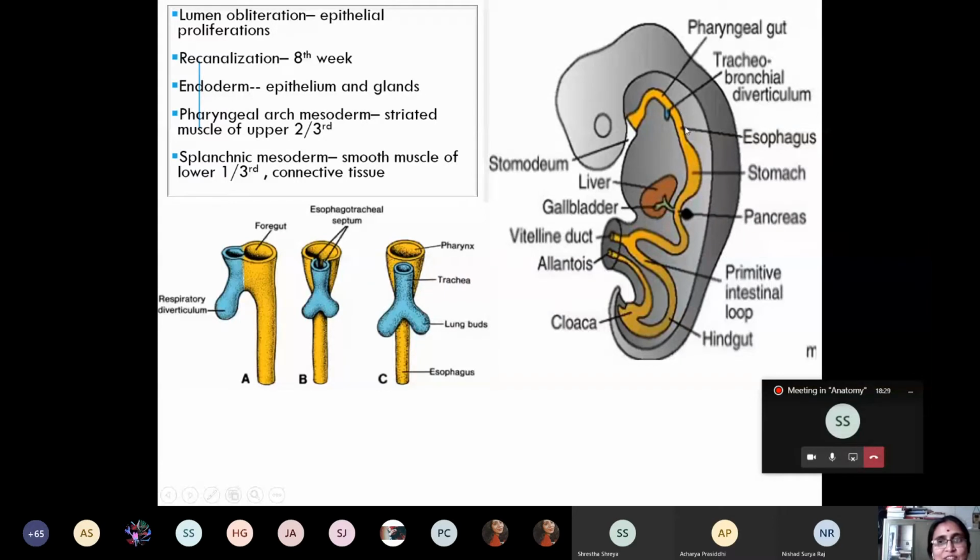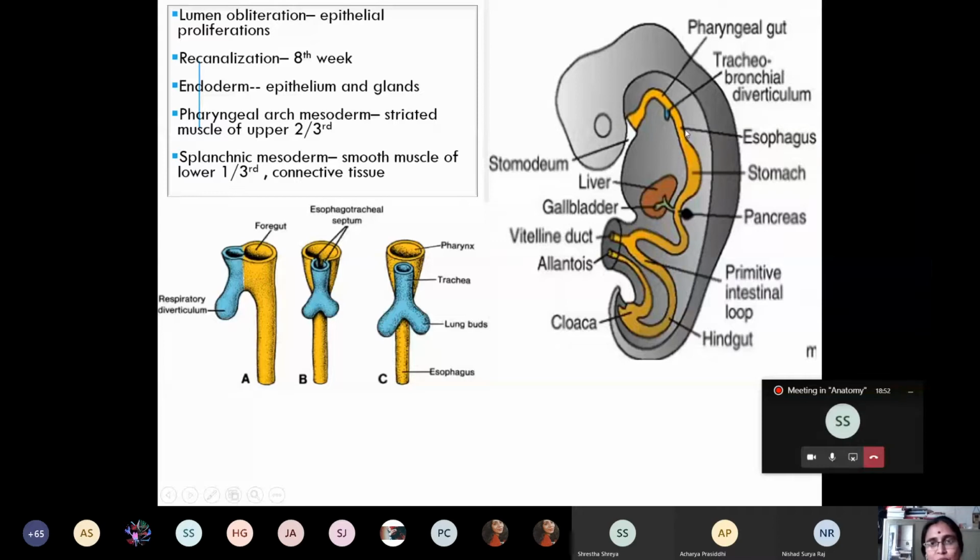And these striated muscles are derived from the mesoderm of the pharyngeal arches. Whereas the lower third of the esophagus has smooth muscles, and they are derived from the splanchnopleuric layer of lateral plate mesoderm. Besides this, the splanchnopleuric layer of the lateral plate mesoderm also gives rise to the connective tissue and blood vessels of the esophagus.